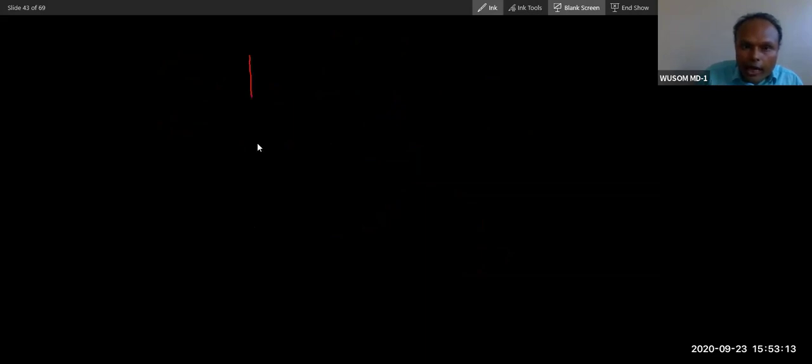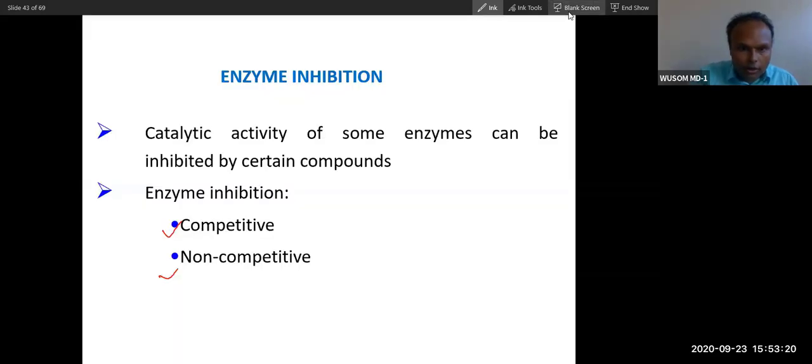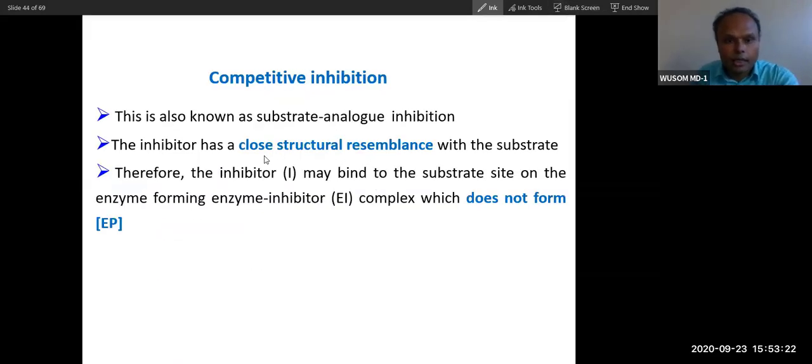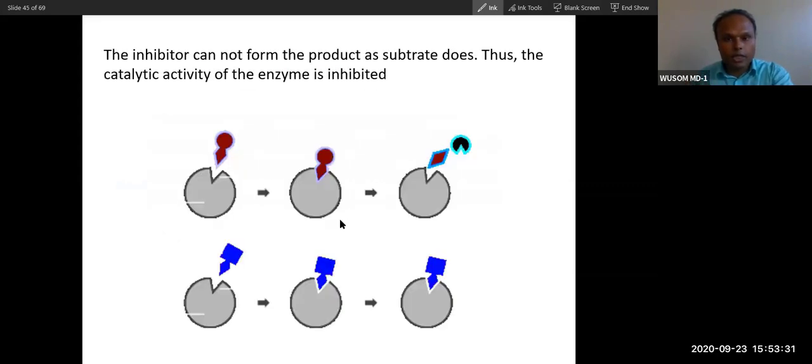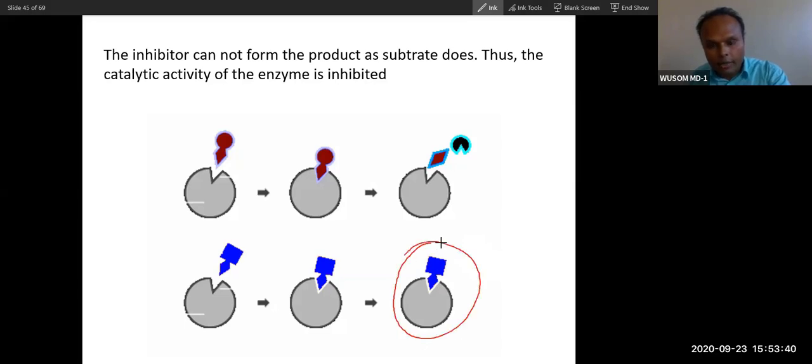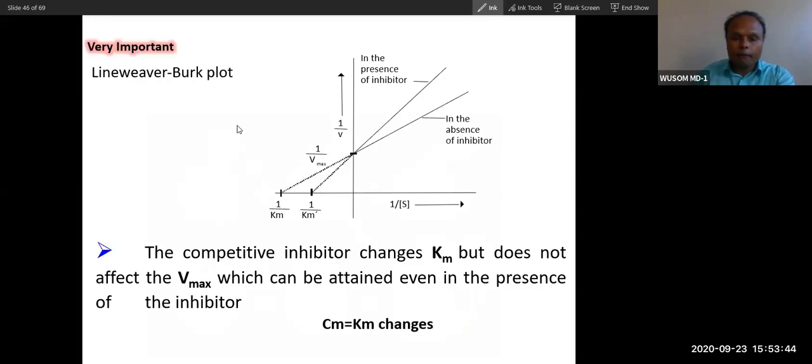Now, when you add inhibitor, let me first talk about this. You can see this competitive inhibitor has close structural resemblance, so the inhibitor will be very similar in structure to the substrate. That is the main important point. The substrate is catalyzed, but the inhibitor will bind and is not catalyzed. That is the difference, and that is why it is an inhibitor. So this is the competitive inhibitor.